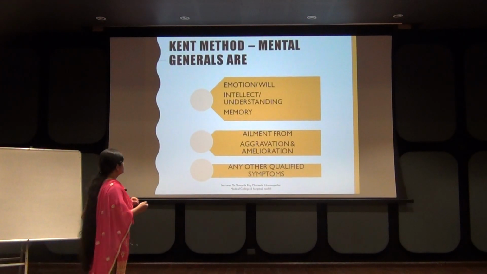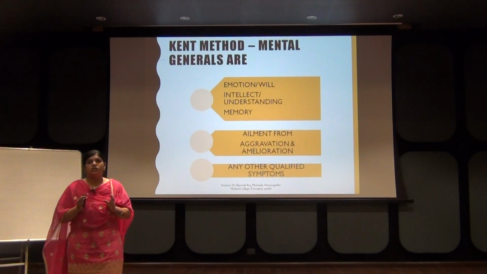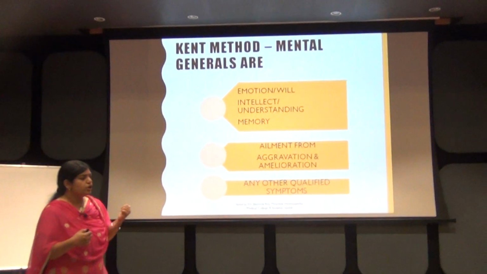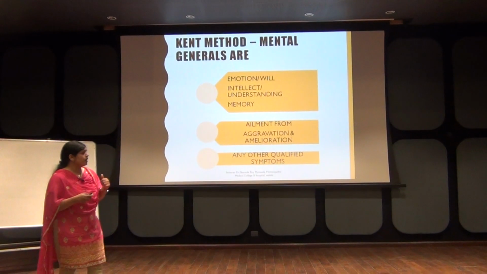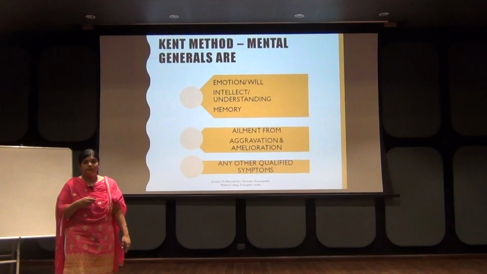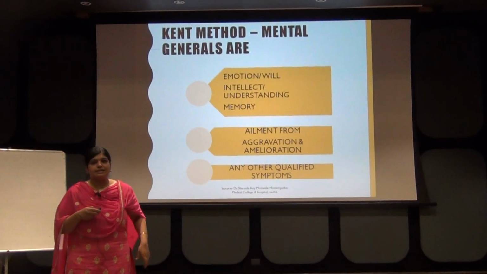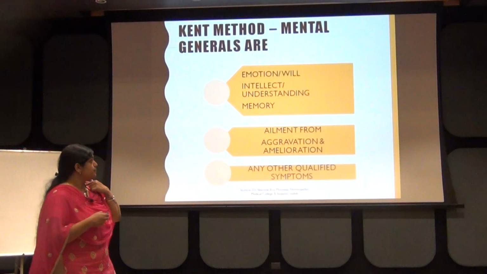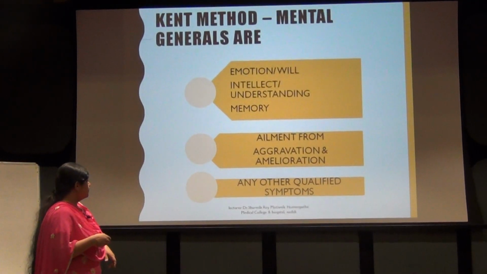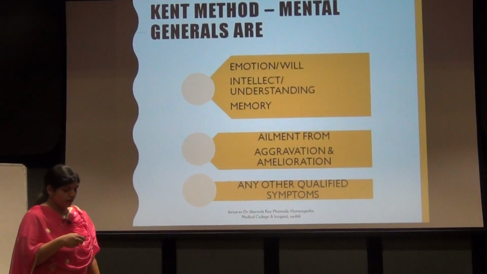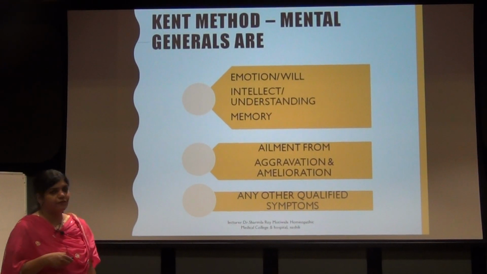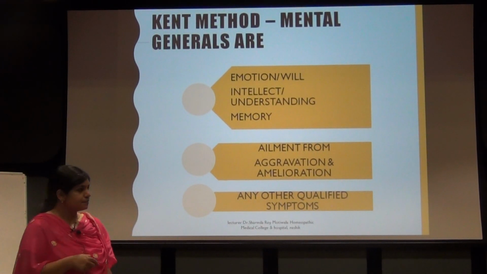Now Kent's method. Dr. Kent has given more importance to mental symptoms, followed by physical, and then particular. The first one is mental symptoms. The mental symptoms he has again categorized: first, your emotion or the will, we'll discuss this heading under Kent's repertory. Second is intellectual or understanding. Third is your memory. Fourth is elements from. Fifth is your aggravation and amelioration. And sixth is any qualified symptom if it is present in your case.